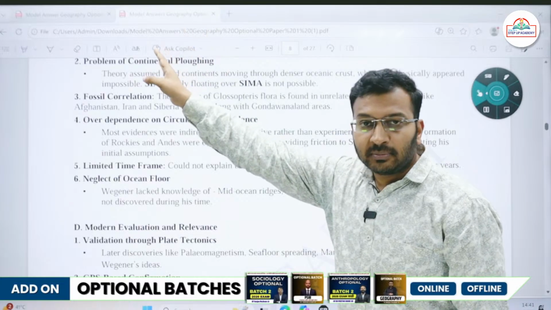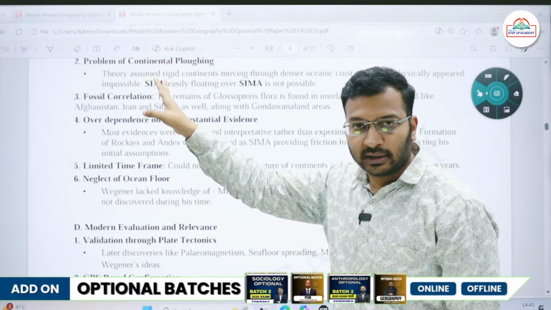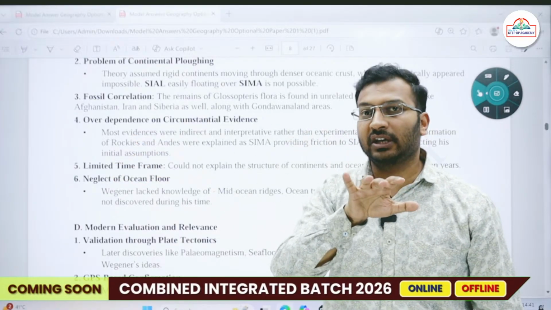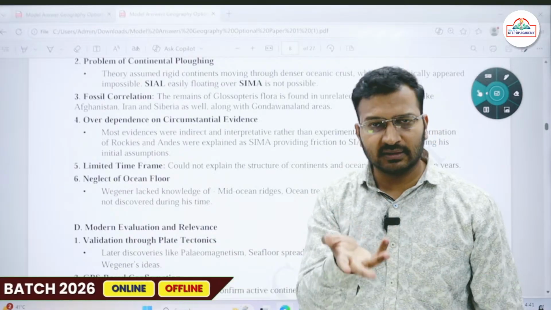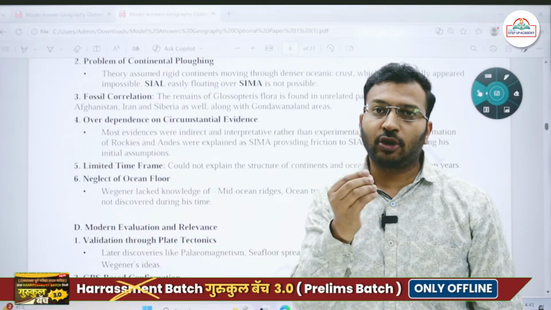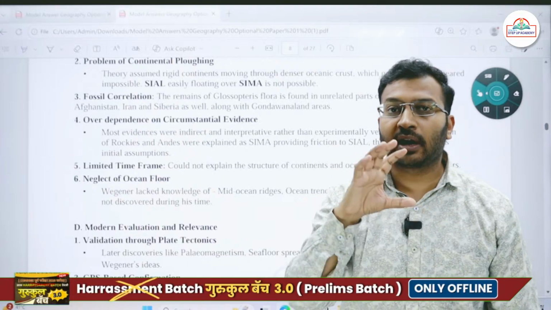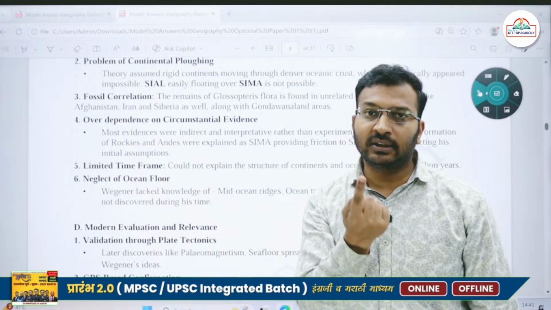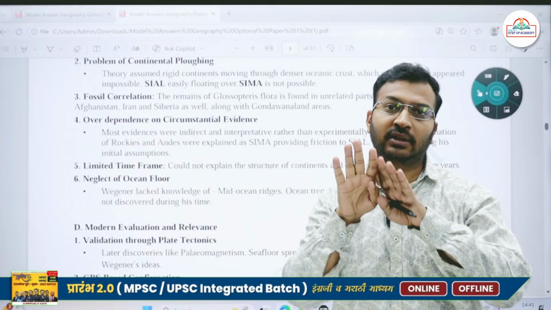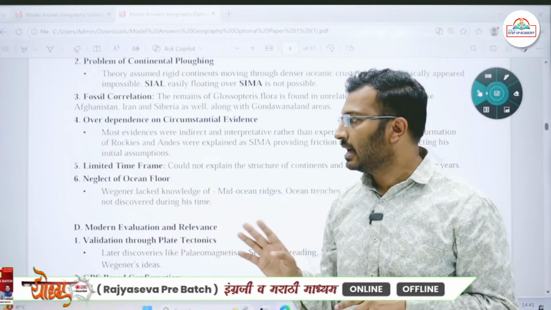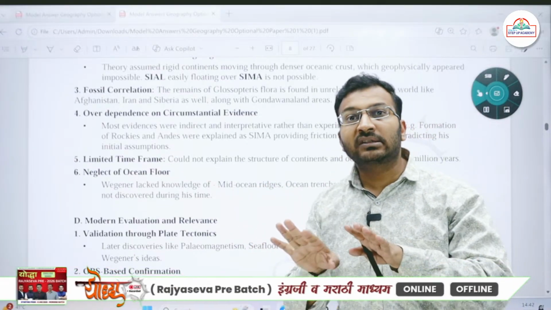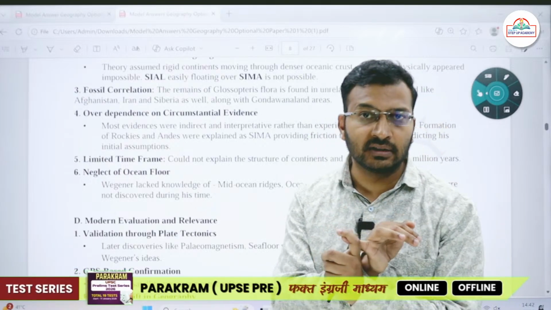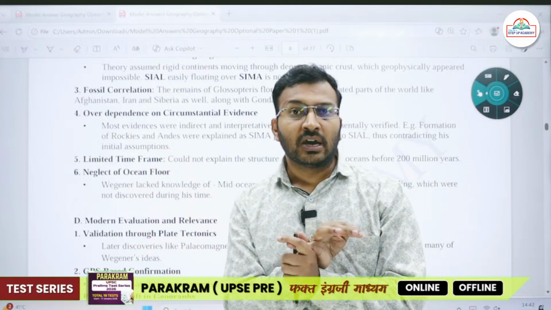No doubt he gave some assumptions, he gave some evidences, and there were some criticisms with respect to his theory, but still his theory is relevant, because it did provide a basis for our understanding about the movement of the continents to some extent. At least one thing that he said, that the continents were joined together around 200 million years ago, is correct. And he said that the continents are in continuous motion, but he didn't have the evidence or proof or knowledge of why the continents are moving.